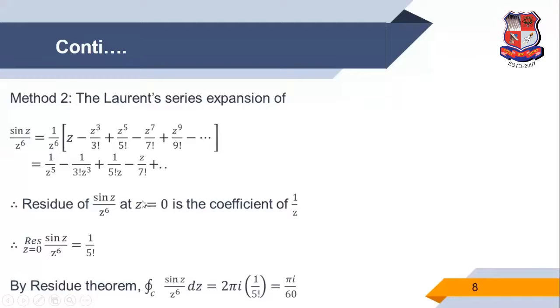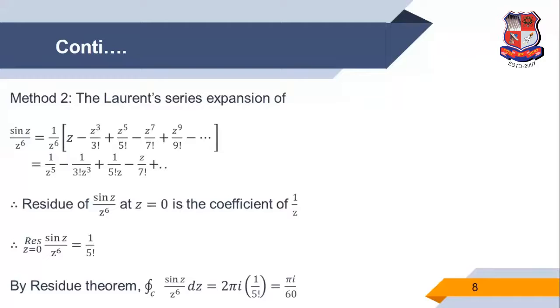Because there are two types of examples. In one type, the function is in polynomial form, and then we directly use techniques 1, 2, 3 for finding the residue.